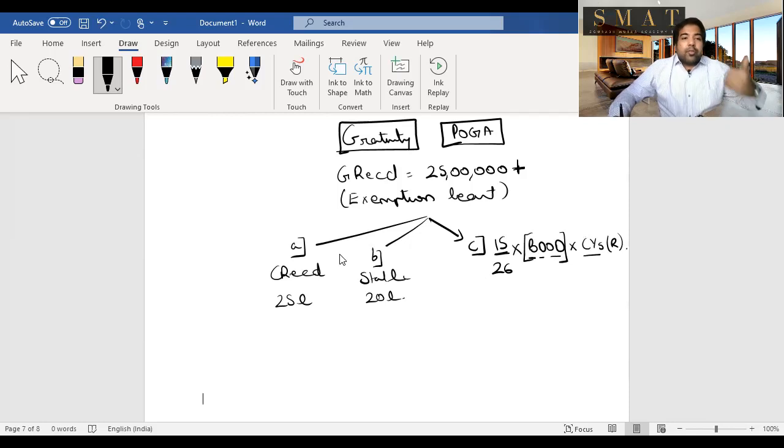Rounded off means if you completed 15 years and 6 months, it will be rounded off to 16 years. But 15 years and 6 months exact, you'll come back. 15 years, 6 months, and 1 day also, you'll go to the next month, next year. So this you will calculate, and that's gratuity.